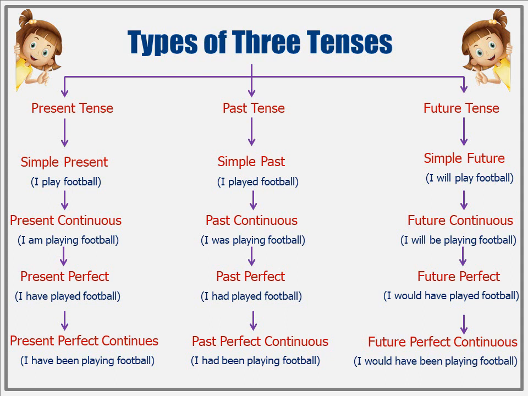Next is the past continuous, like, I was playing football. This shows you were in the middle of playing at a certain time in the past, like, I was playing when it started to rain. Then we have the past perfect, for example, I had played football. This means you finished playing before something else happened, like, I had played before dinner.